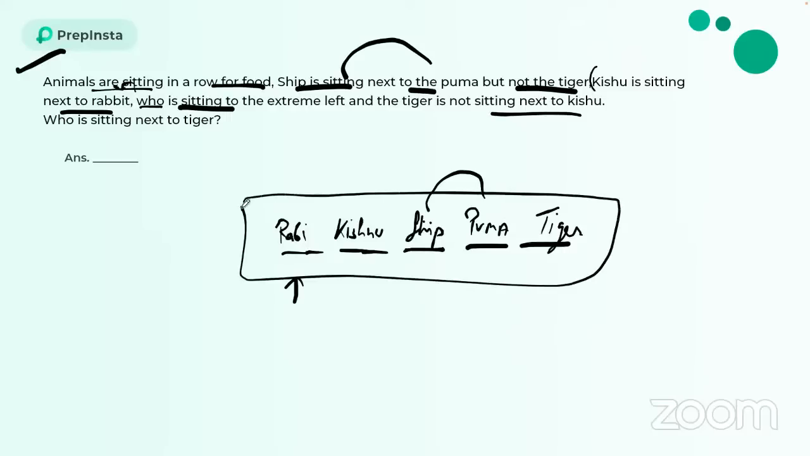So now they are asking who is sitting next to tiger. So next to tiger is puma, guys. So my answer will be nothing but puma. You have to type this answer using your keyboard, and this is the advanced logical question where you don't get any option. You have to directly type the answer using your keyboard, guys.